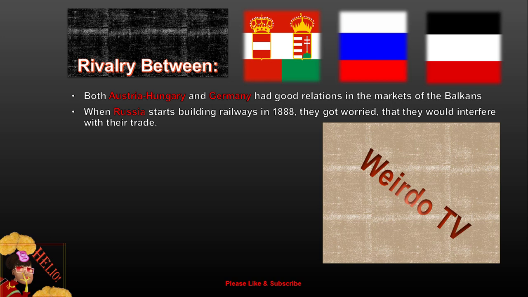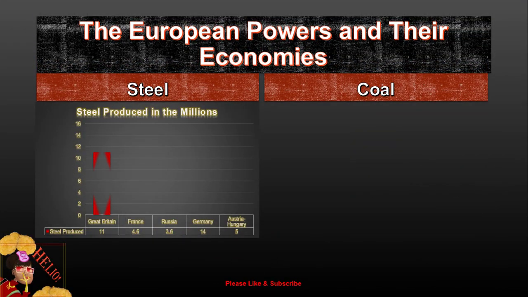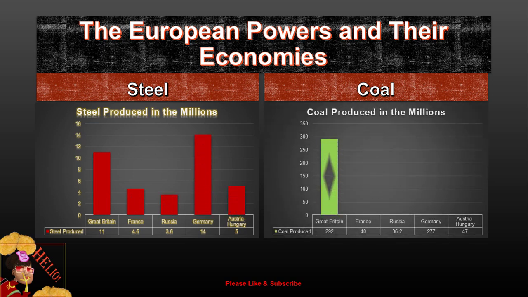Just like in the last video, there are some statistics on the empires' economies in relation to the amount of coal and steel they were able to produce. We are once again not including Italy because Italy was the poorest of the countries, and once more did not play a great role in leading up to the tensions. So here's the steel that was produced in the millions by each of the great powers, and then here's the coal that was produced by each of the great powers, again in the millions. As you can see, Russia is the lowest. This will be very important later on.